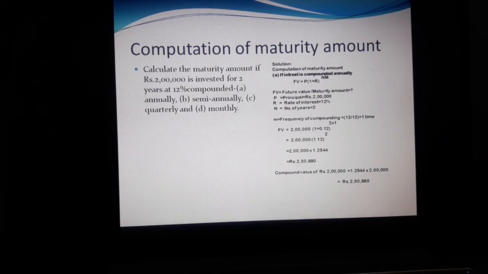So FV equal to 2 lakhs into (1 plus 12%), if we calculate 12 divided by 100 we get 0.12, whole power 2 into 1. 2 lakhs into 1.12 whole power 2. We get the answer, that means the maturity compound value 2,50,880.